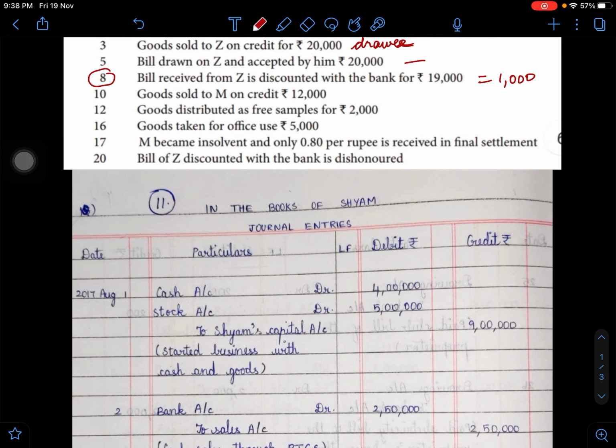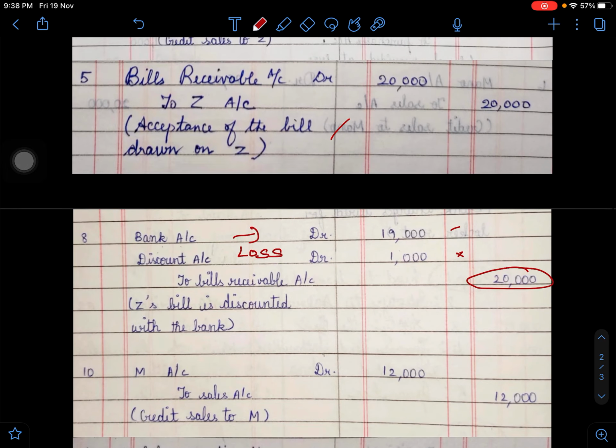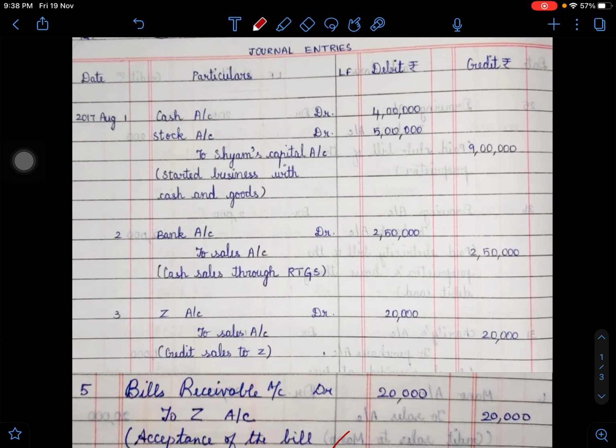And on the 10th, with this we move to the next transaction for another person called M. Goods sold to M on credit, rupees 12,000. So now this is another debtor coming into the business. So what is this? M account debit, to sales. So, credit sales to M.